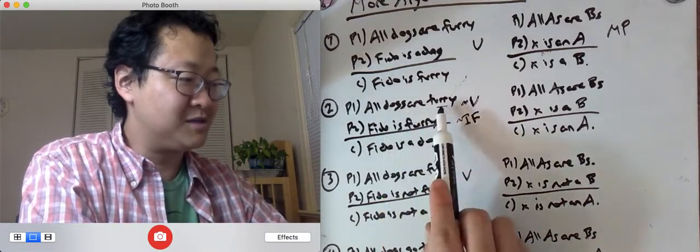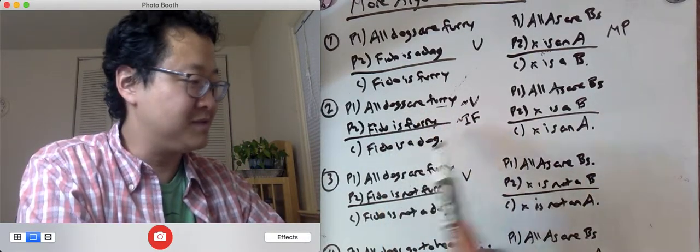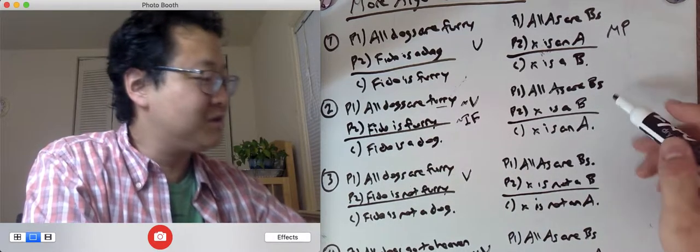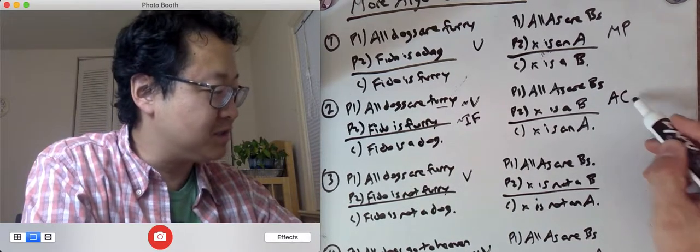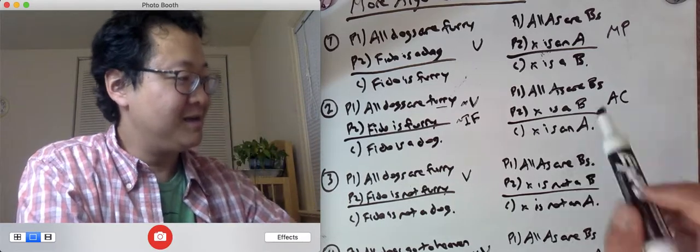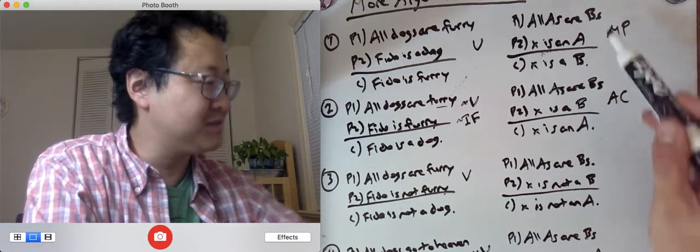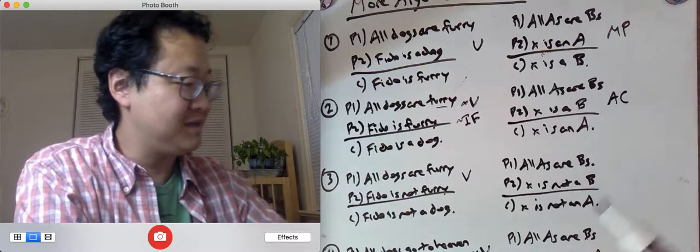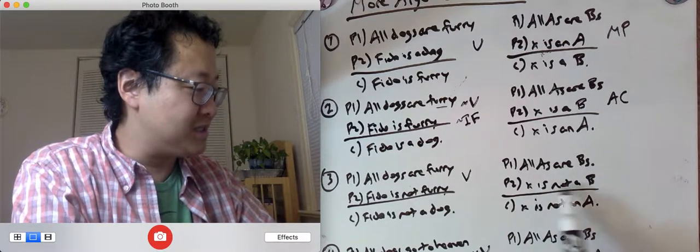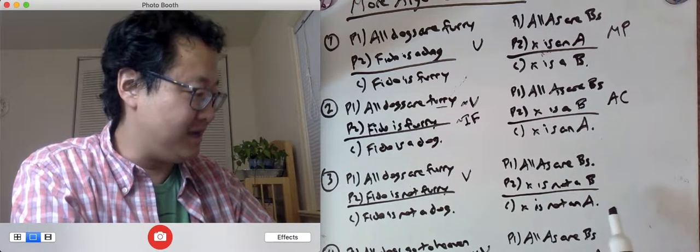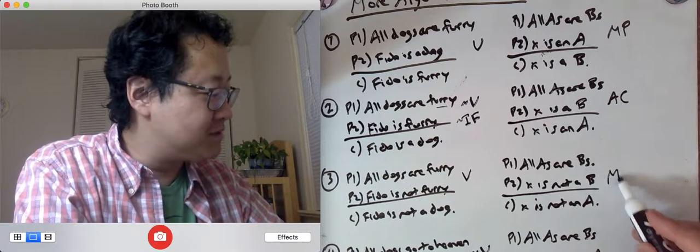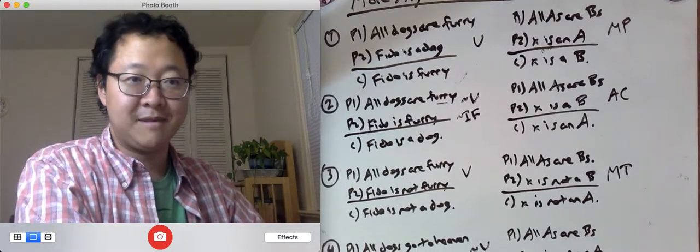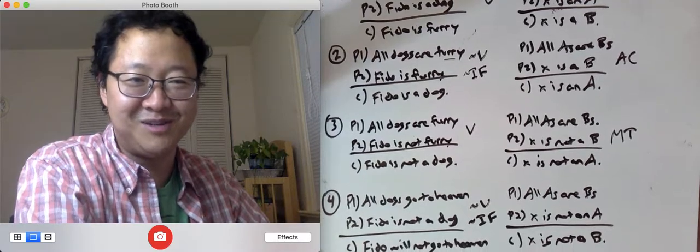This argument, all dogs are furry, Fido is furry, Fido is a dog, will remind you of affirming the consequent. You're affirming the second part, and in the first one you're affirming the antecedent. How about all A's are B's, X is not a B, therefore X is not an A? This will remind you of modus tollens.